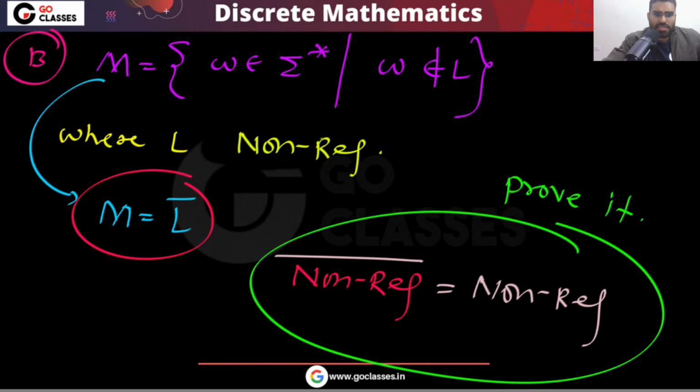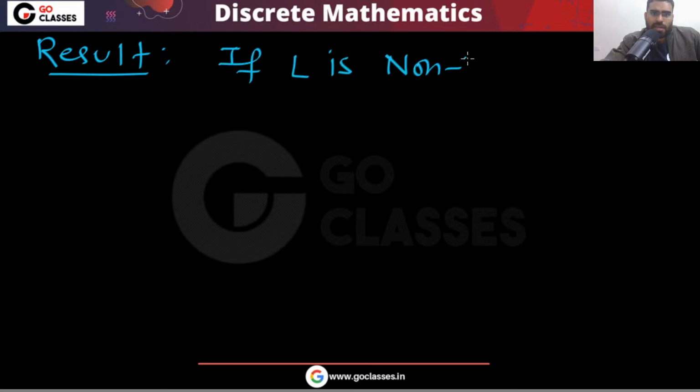Can you prove it? You can easily prove it by contradiction. The proof is very simple. This is the statement, our result: if L is non-regular, then I am going to prove that L complement is also non-regular.